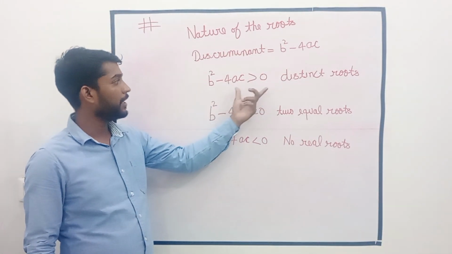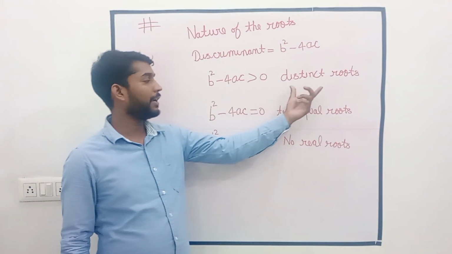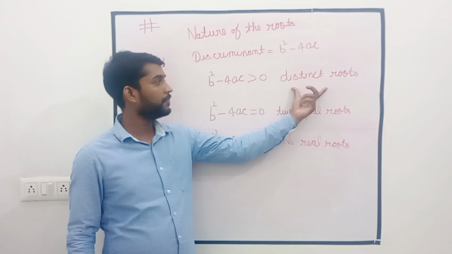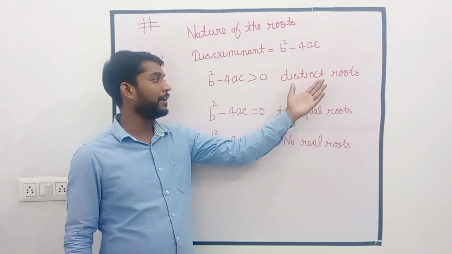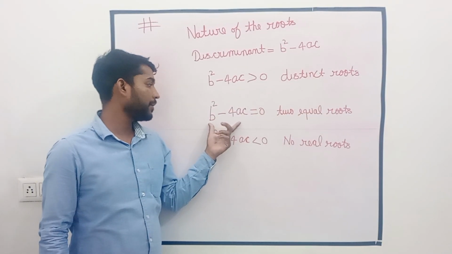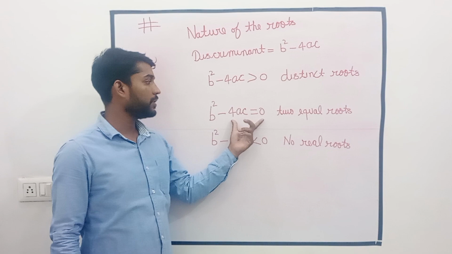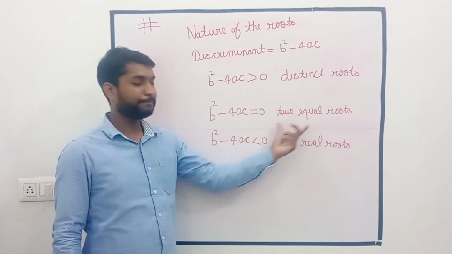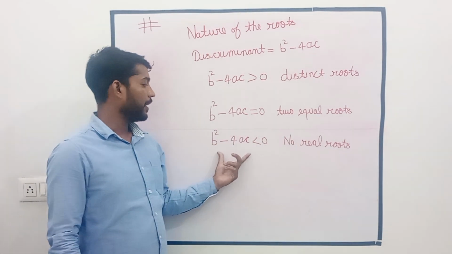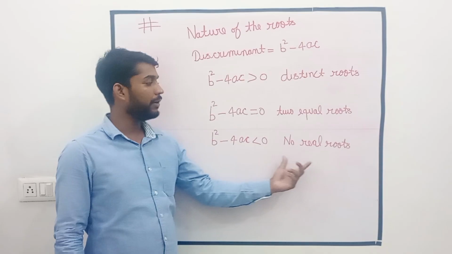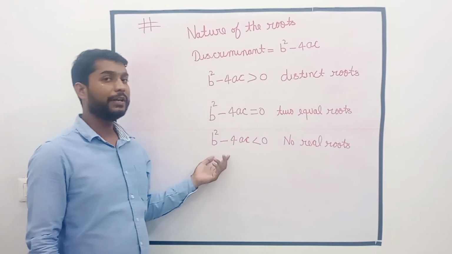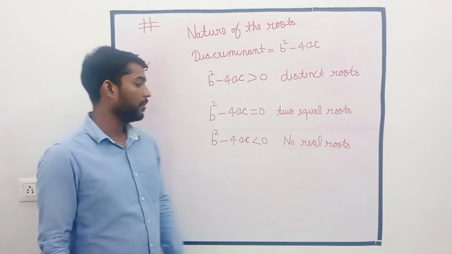If the discriminant is greater than 0, we can say there are distinct roots, and distinct means different roots. If the discriminant b square minus 4ac is equal to 0, then the roots are equal. If the discriminant is less than 0, then there is no real root. It is said to be imaginary roots.